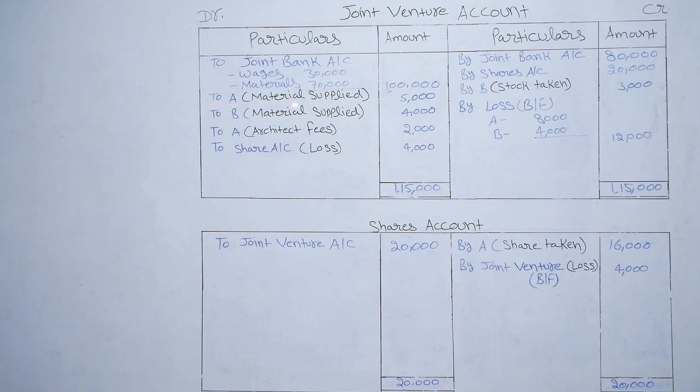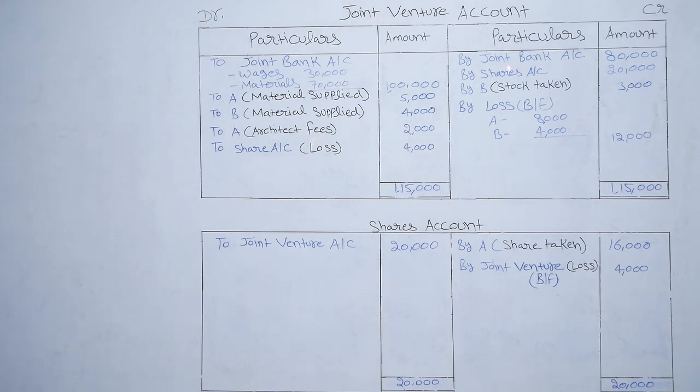Next is material supplied by A. So entry will be joint venture account debit to A, material supplied of rupees 5,000. Next is material supplied by B, rupees 4,000. So joint venture account debit to B, 4,000. Next is architect fees paid by A. So entry will be joint venture account debit to A, architect fee.